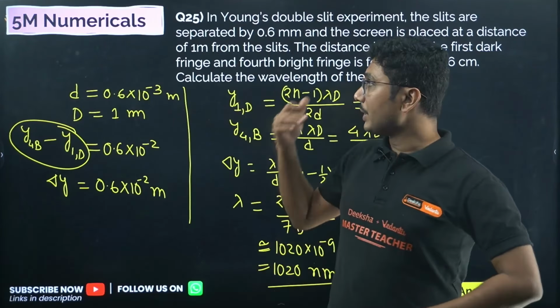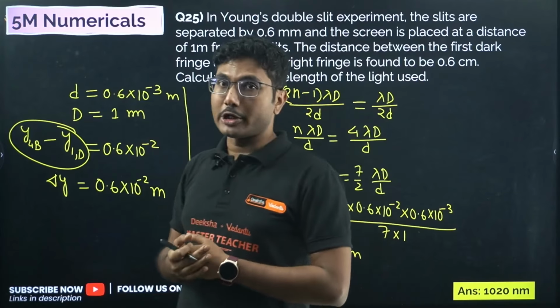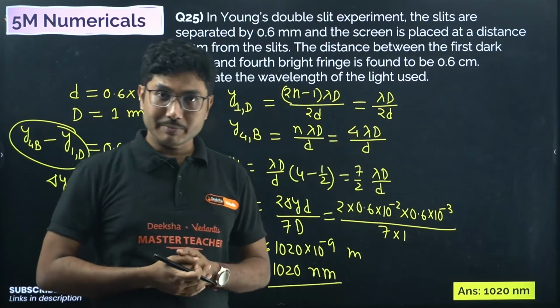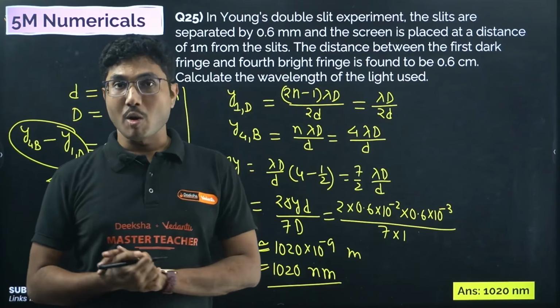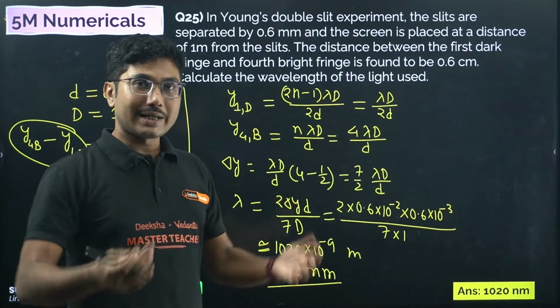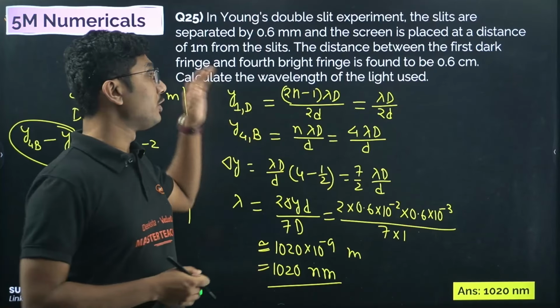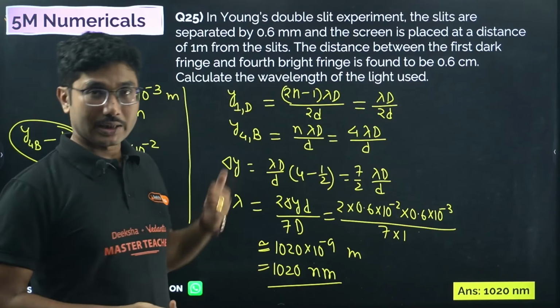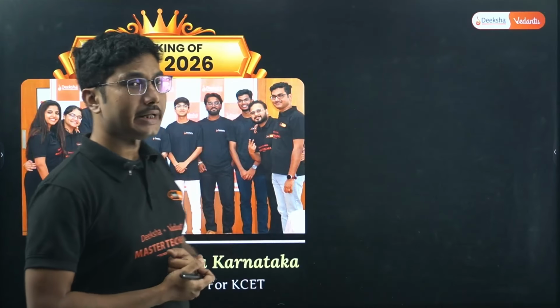Again, as you can see, one of the questions is taken from your model question paper, and one of them is taken from your question bank. Questions like these are very common from this chapter, and we are expecting that if a numerical question comes, it should definitely be based on this formula. Otherwise, theory questions I have already discussed.